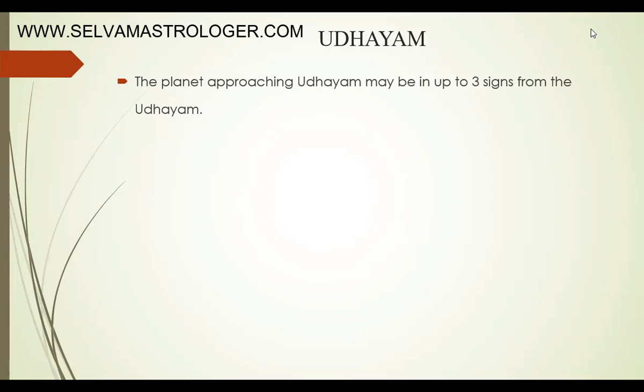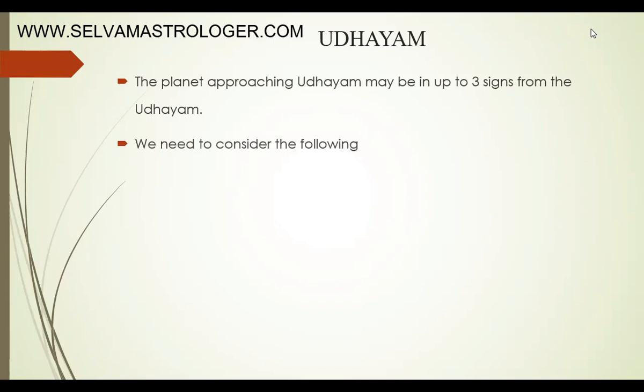For example, if the Udayam is in the 25th degree of Aries, then the planet approaching the Udayam might be in Aries 25th degree, or within the 10th degree of Gemini. So the 45 degrees will be covered in 3 signs at maximum, but it can also be in 2 signs.